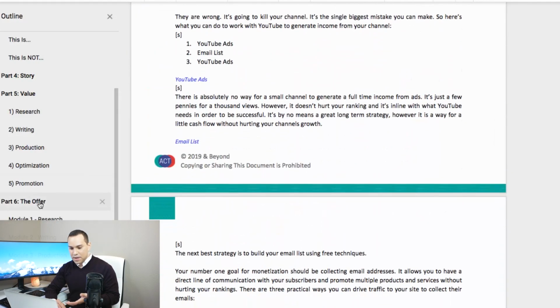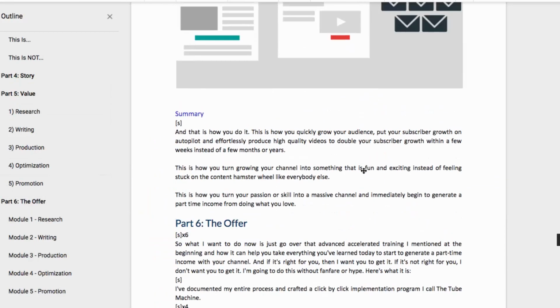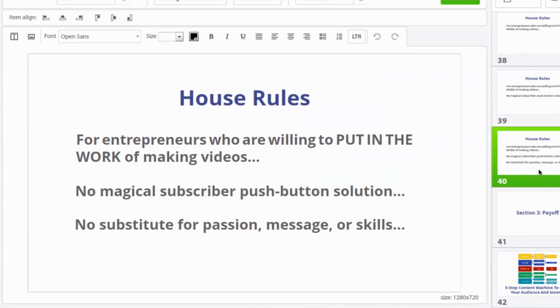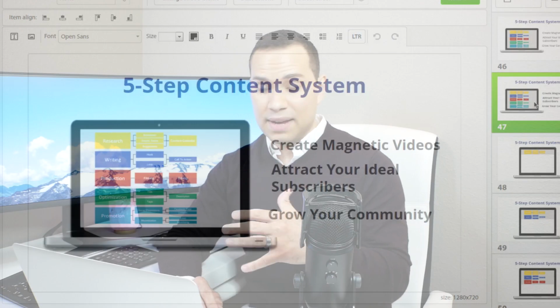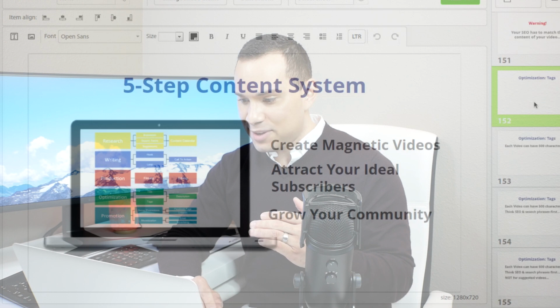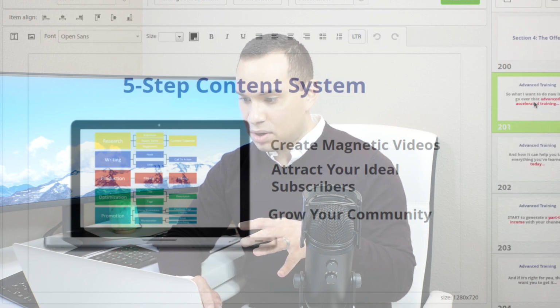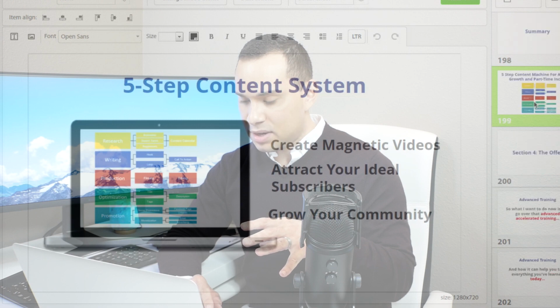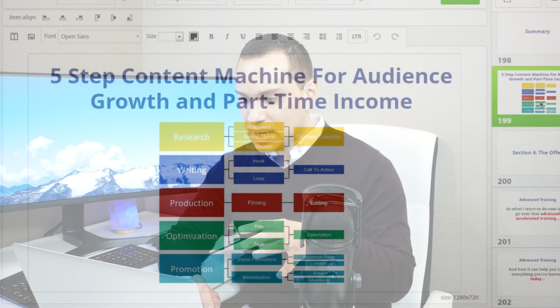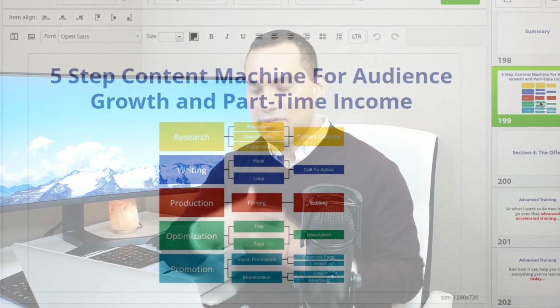So I'm gonna stop scrolling and I'm gonna go all the way down to the offer, because the offer is what happens after you've delivered all the value. And you can see here, we're on slide 47 when it starts. And if I scroll down from all of the value slides, now this is in a program called Easy VSL, so there are a little more slides than normal, and we go to slide 199. So there's a lot of value in this. You can always take value away.